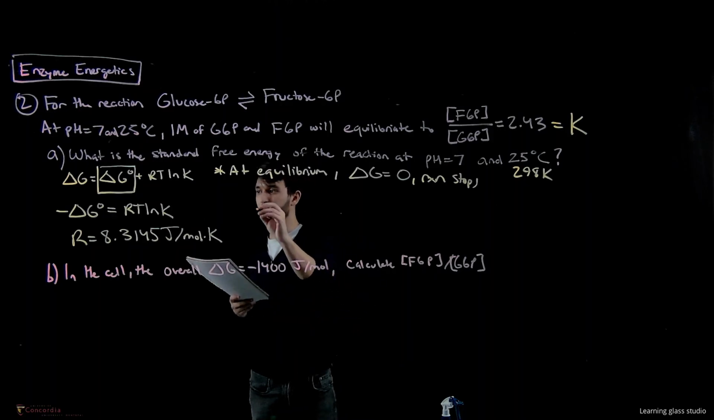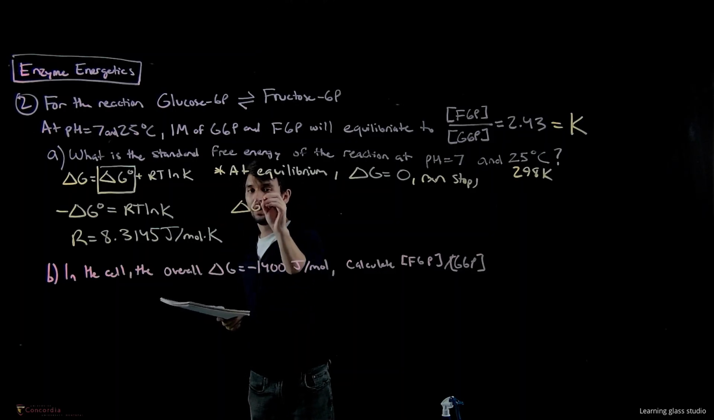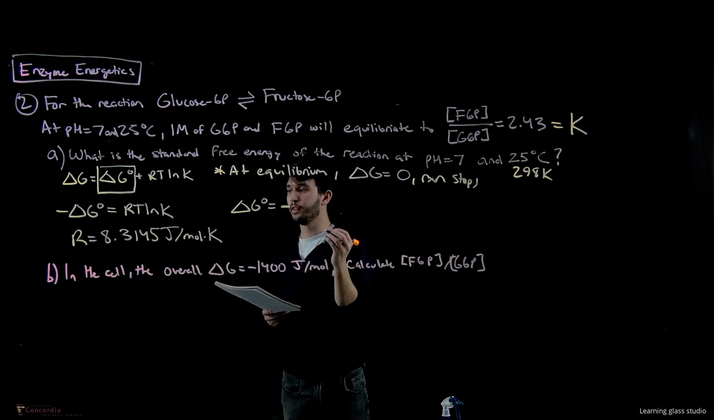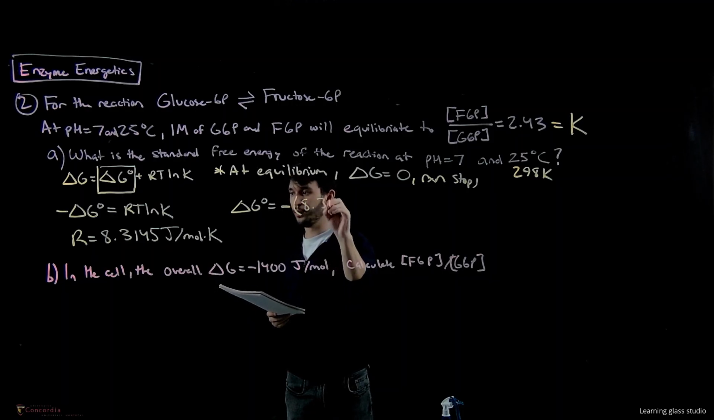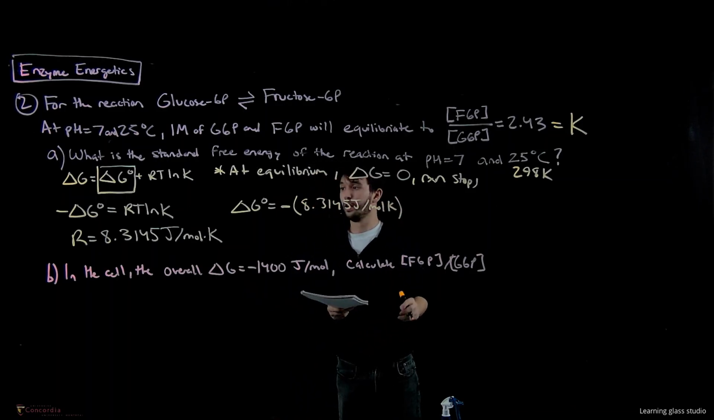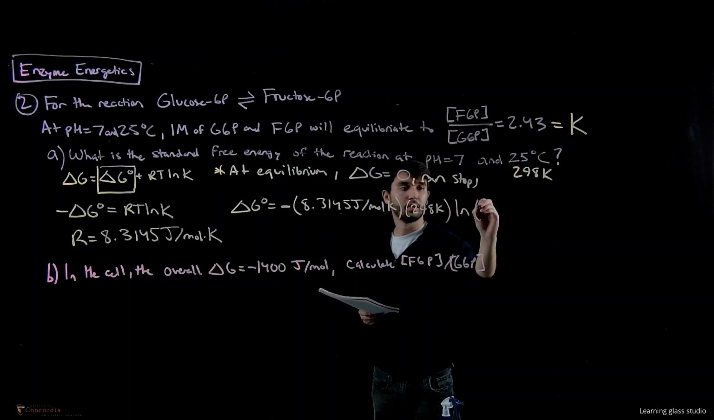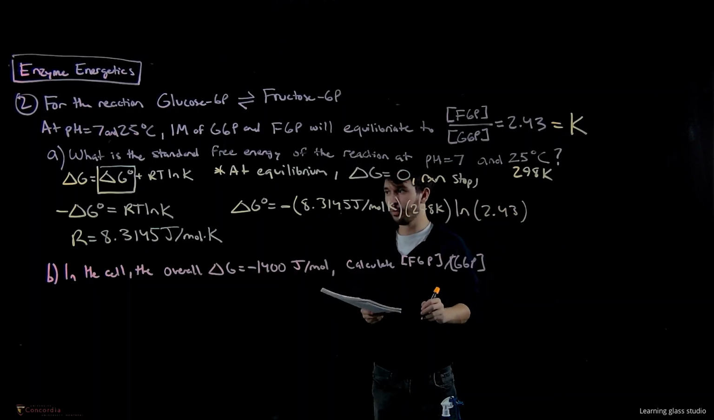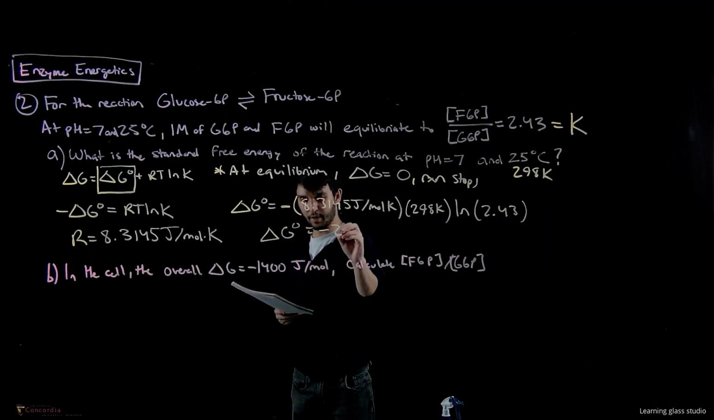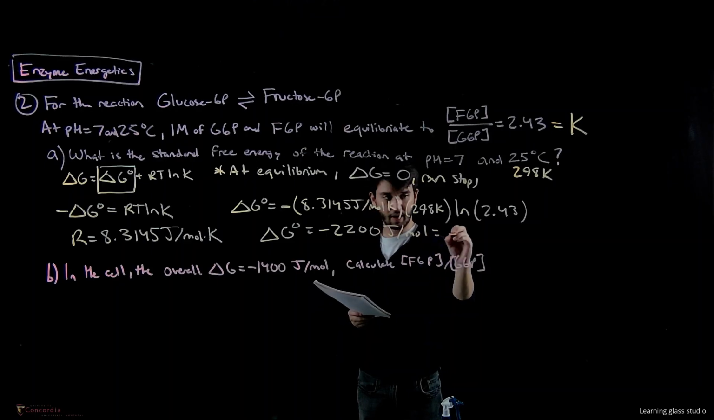So in this case, we can say our delta G standard is going to be equal to negative, so I'm just going to move the negative over to this side, RT ln K, so R is equal to 8.3145 joules per mole Kelvin, and temperature 298 Kelvin, and we know our K, so ln 2.43, and here we get that delta G at standard conditions is equal to negative 2,200 joules per mole, which is equal to negative 2.20